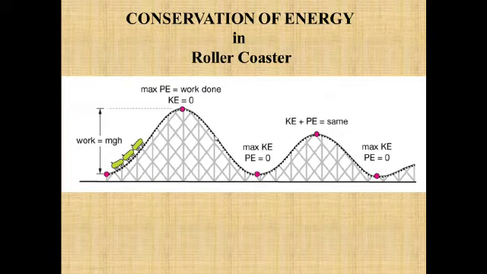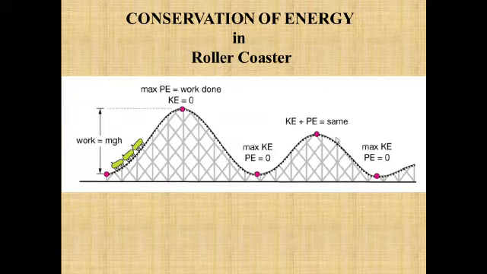Suppose we consider this point. At this point there will be some potential energy and there will be some kinetic energy. So in that case also their sum is always constant. When the roller coaster reaches here, its potential energy becomes 0 and this whole potential energy has been converted into its maximum kinetic energy, due to which again it rises to this point.